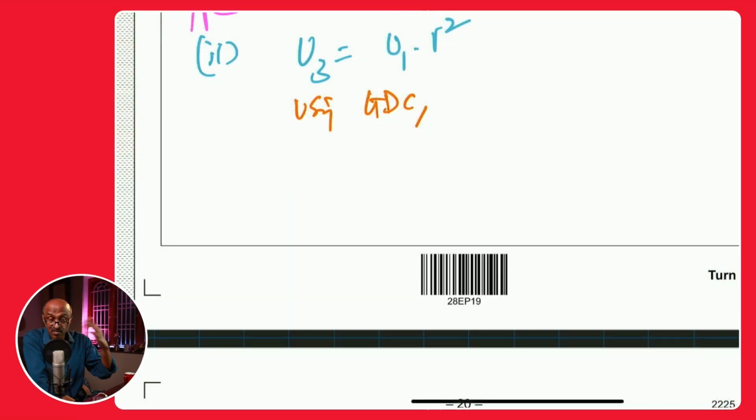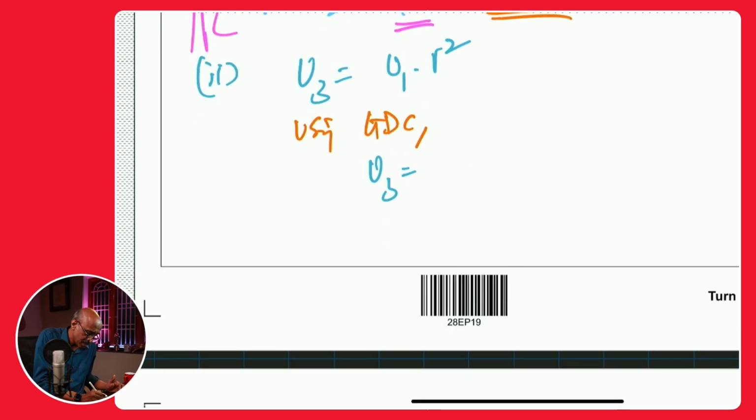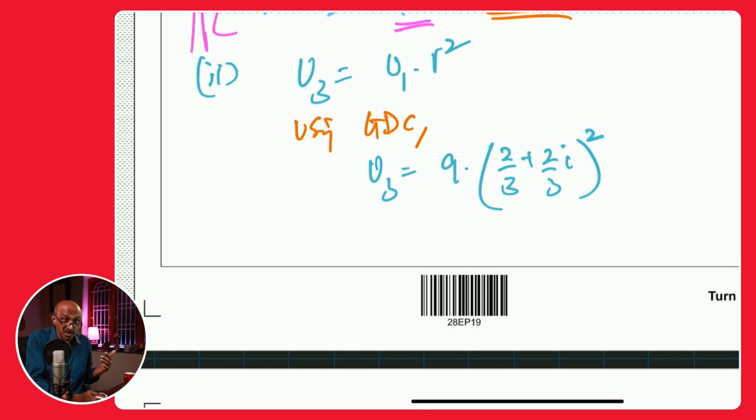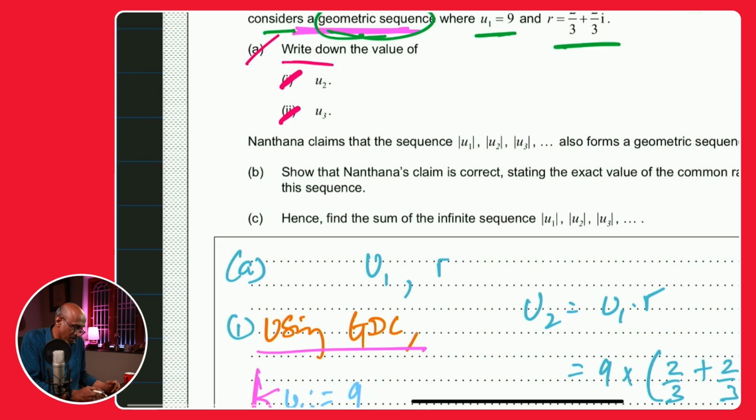The question says just write down. So this is basically U3 equals, if you want, you can show the substitution. I would say go ahead and show the substitution. That's 9 times, you can write down 2/3 plus 2/3i, show the square. You don't have to actually write down what the square was, but you can then write down this is equal to 8i. Clear? There you go. That is the meaning of write down.